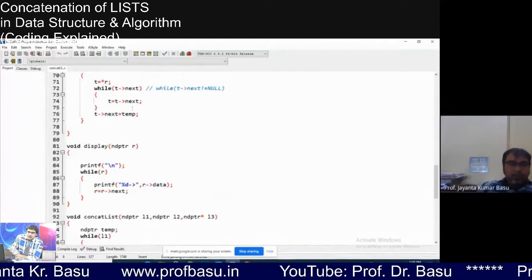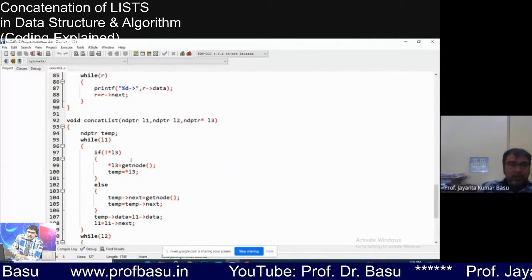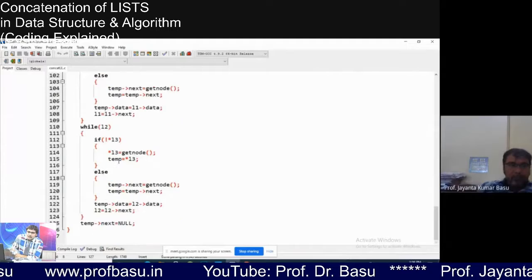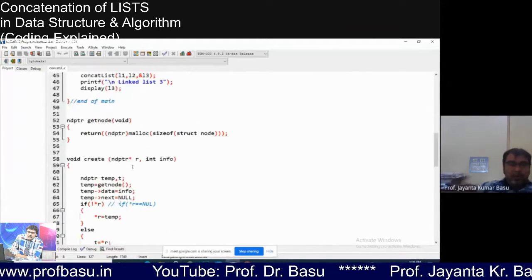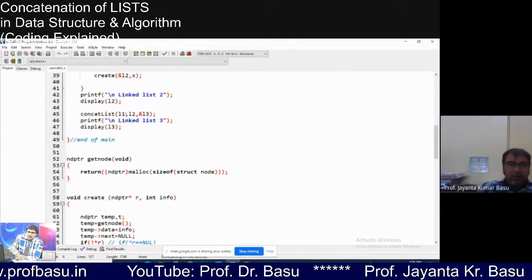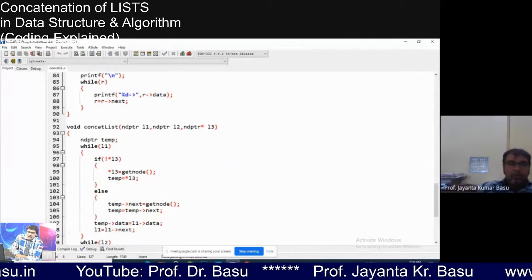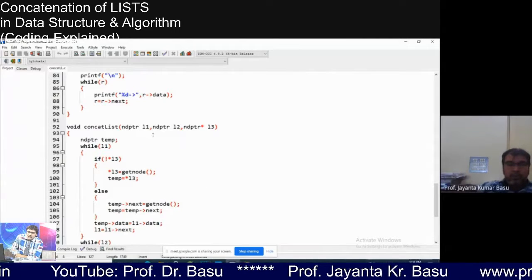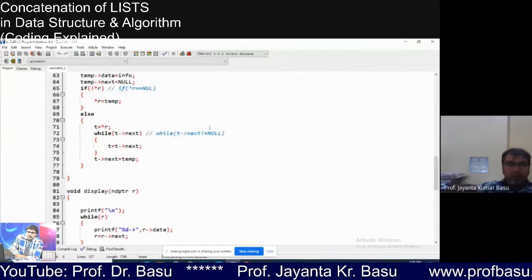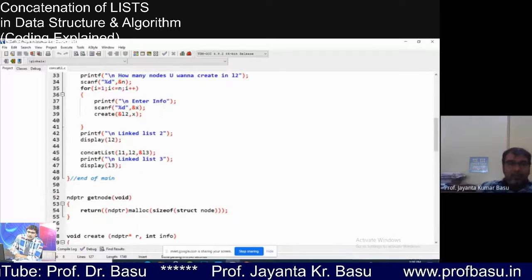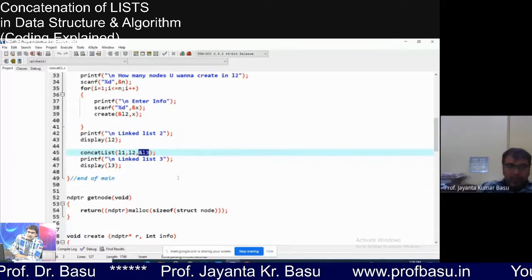So let us come back to the discussion. This is a simple create function which you know for the creation of a list. Here is the concatenate list function, the main function which we are discussing. We sent L1 and L2 in the calling function. I have caught these L1 and L2 in two individual variables. But here this variable will be int star star because we are sending the address of root L3. Address of root L3, so definitely int star star, isn't it?